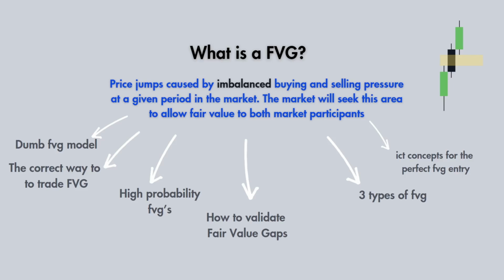This 3-candle model is all you need to become a profitable ICT trader. Firstly, let us ask ourselves the question, what is a fair value gap? In the most basic definition, it is price jumps caused by imbalanced buying pressure and selling pressure at a given period in the market. The market will seek this area to allow fair value to both market participants that may have missed the initial impulse.